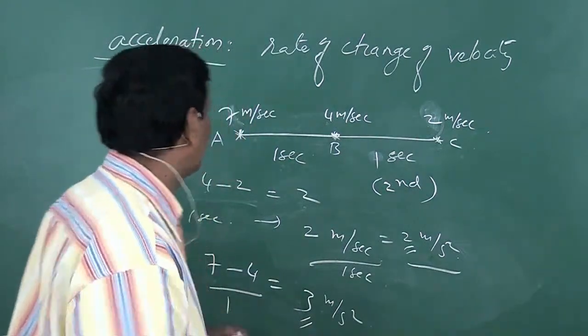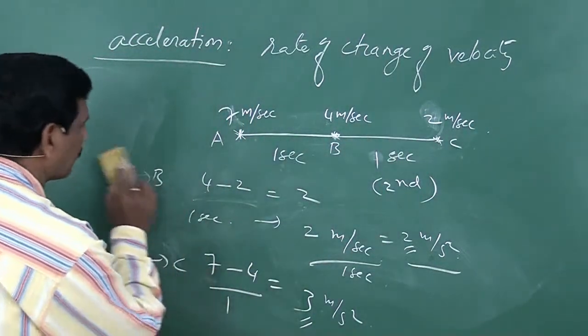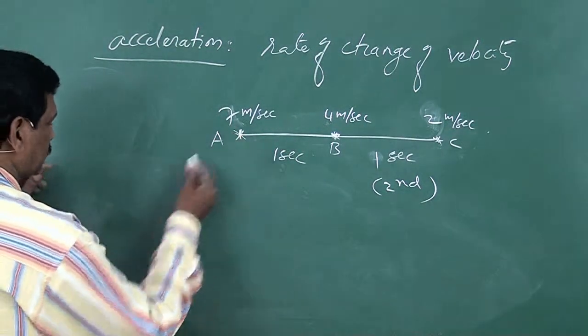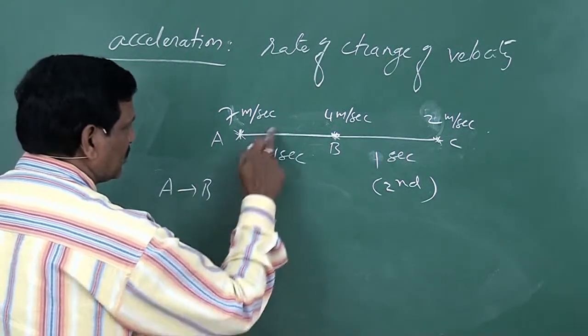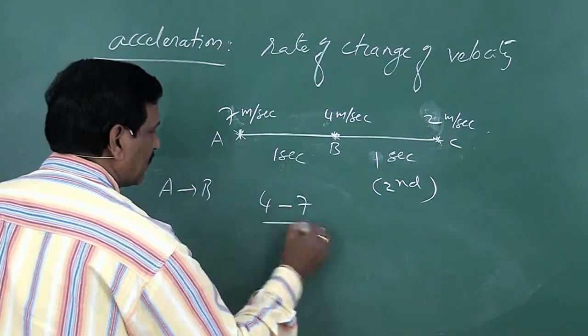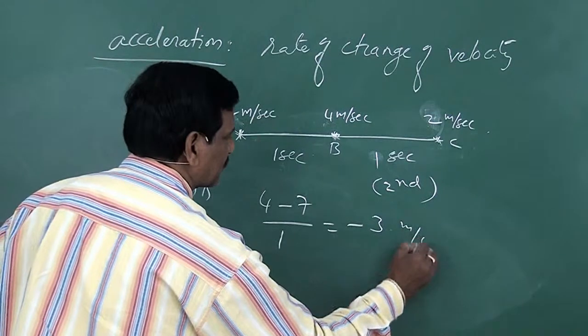When brakes are applied, velocity decreases like this. So in this case, if you write acceleration between A and B, change in velocity means final velocity minus initial velocity, that is 4 minus 7 by 1. So this is minus 3 meter per second square.